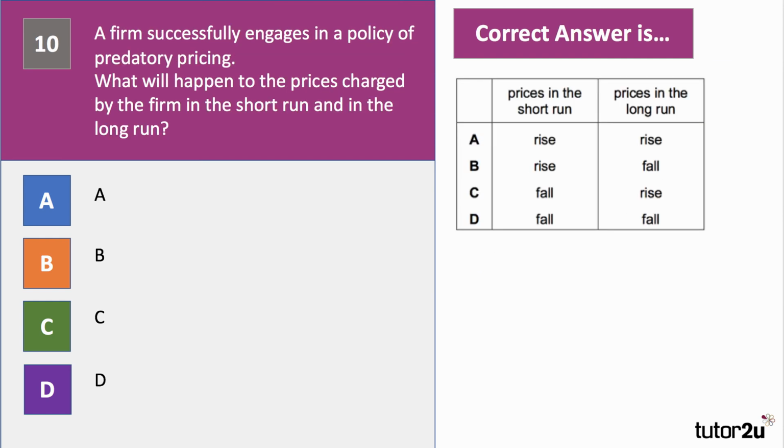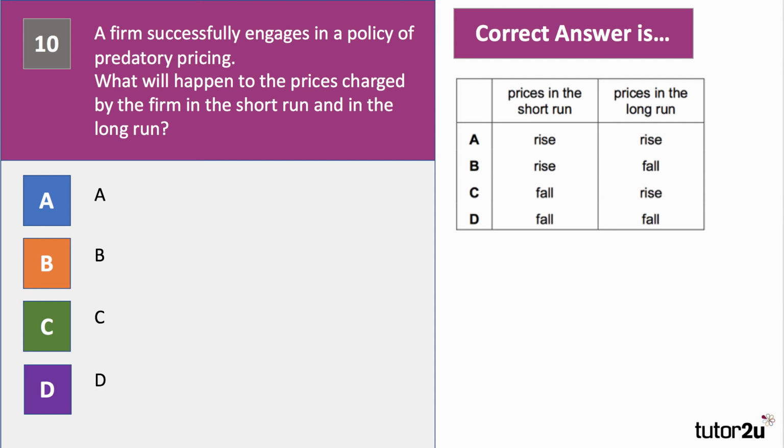Question number 10. A firm successfully engages in a policy of predatory pricing. What will happen to prices charged by the firm in the short run and in the long run? Have a go at question number 10. Okay, what do we think? Well, predatory pricing, as we defined a few minutes ago in the previous question, is where you deliberately set a low price to force out an existing competitor and give you some more market power. So what do we think the answer is for question 10?